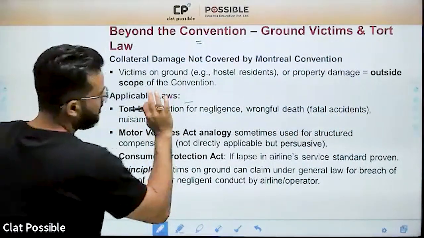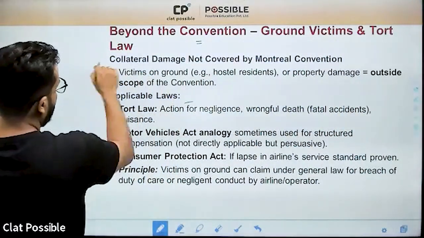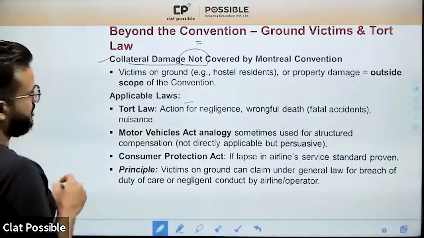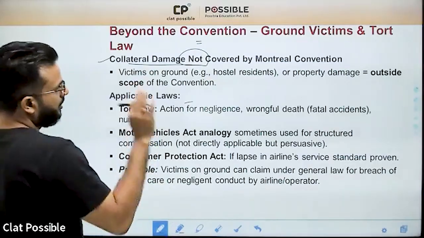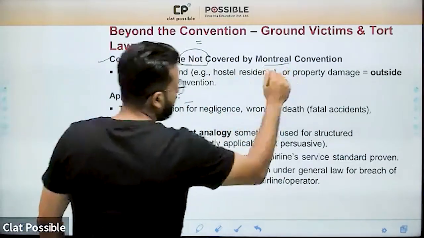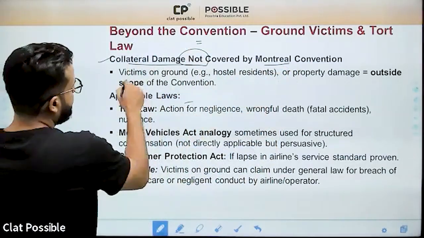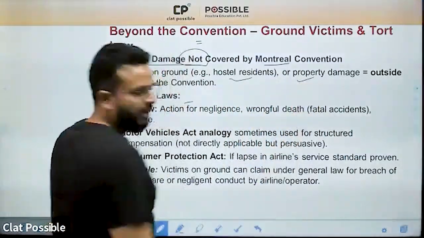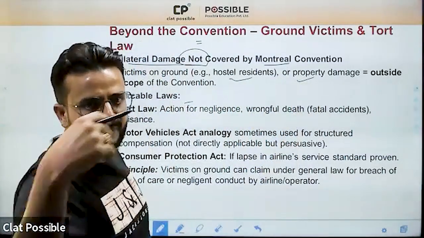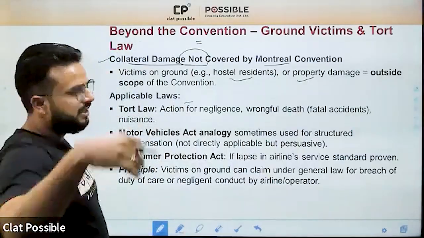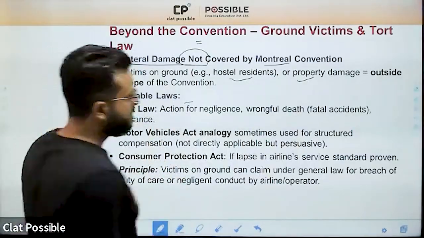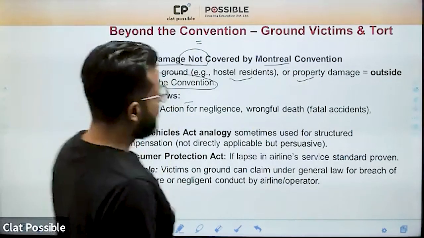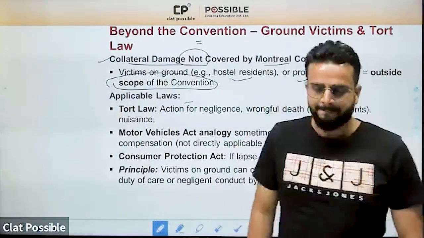So उसके ऊपर क्या law है वो देख लेते हैं. यहाँ पे क्या लिखा है? Collateral damage is not covered by Montreal Convention. So this is important for us to understand कि जो Montreal Convention है वो केवल passenger liability की बात करता है, that is victims on grounds, जैसे कि जो hostel के residents थे या जो property का damage हुआ है, that entire hostel building, the mess of the college and other surrounding areas were damaged, तो वो इस convention के scope से बाहर चला जाता है, यानी कि collateral damage cover नहीं.